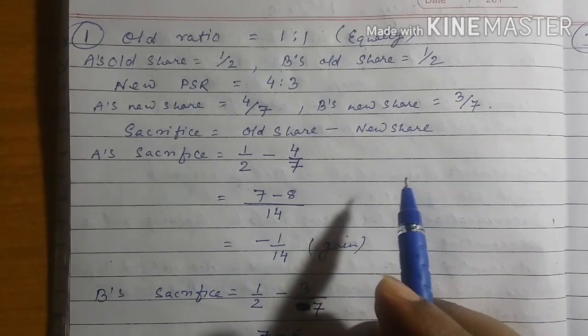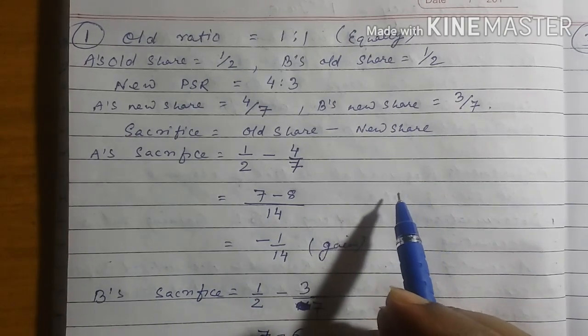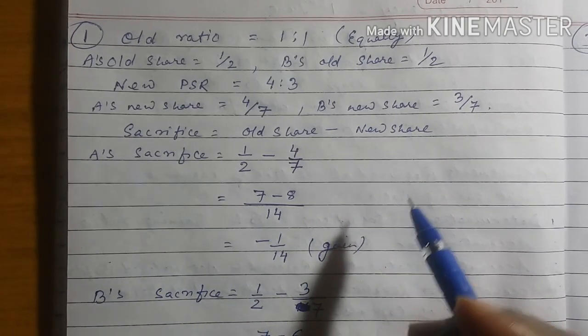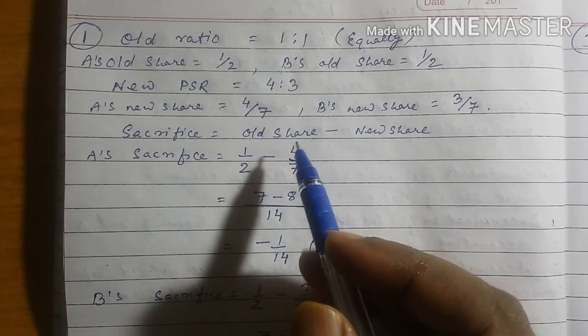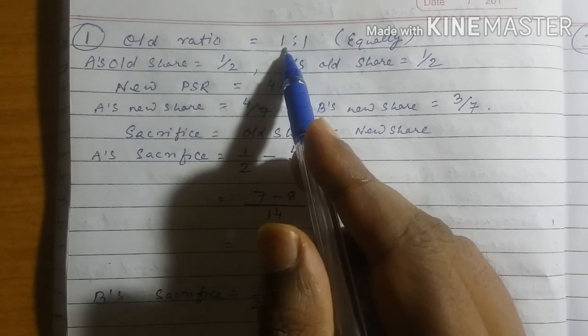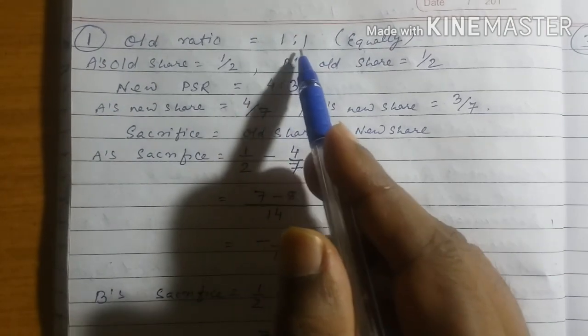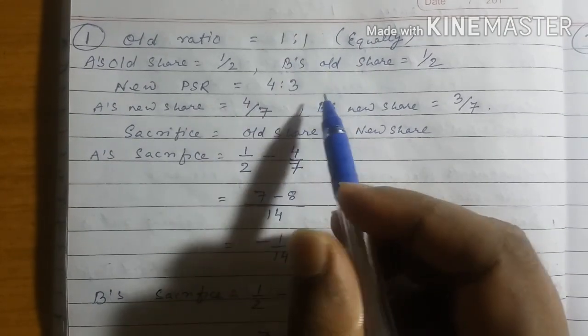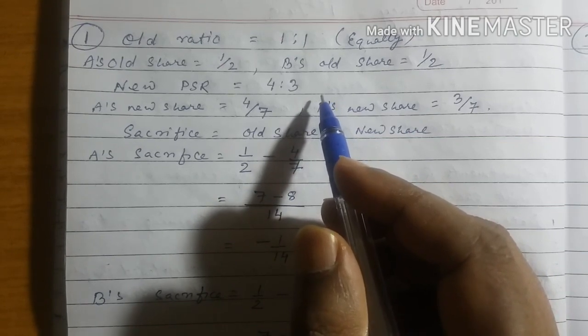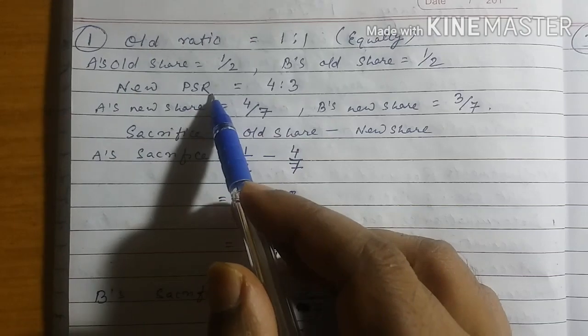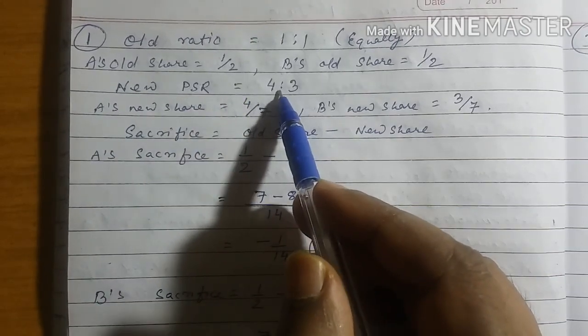Now to understand these things better, let us start question number 1. A and B are sharing profits and losses equally. That means their ratio is 1:1. With effect from 1st April 2020, they agree to share profits in the ratio 4:3. New profit sharing ratio is 4:3.